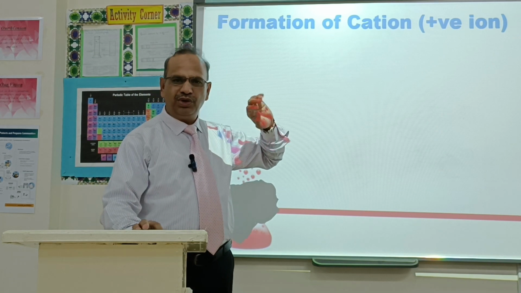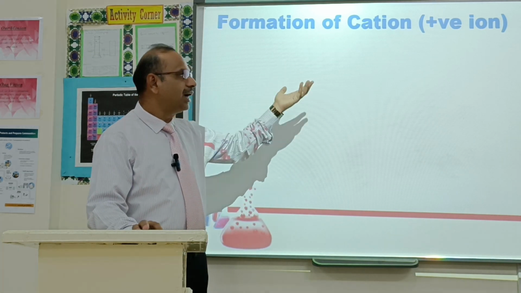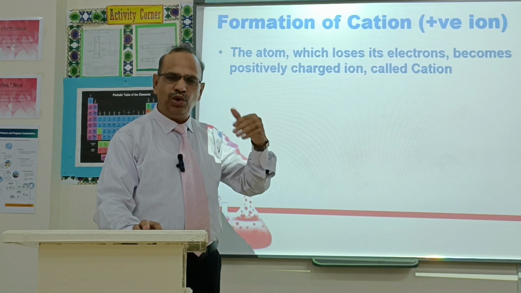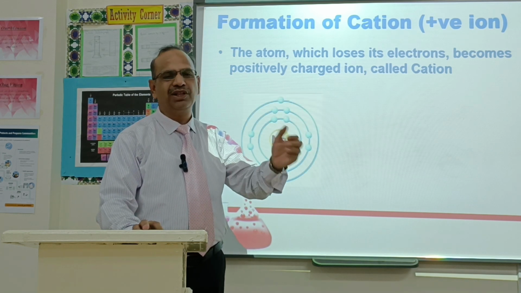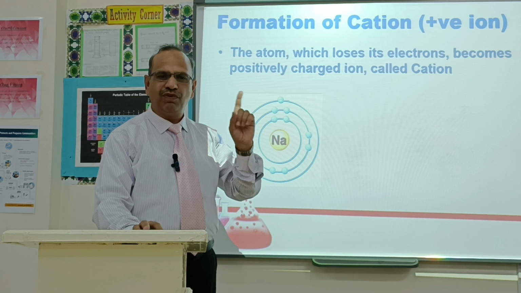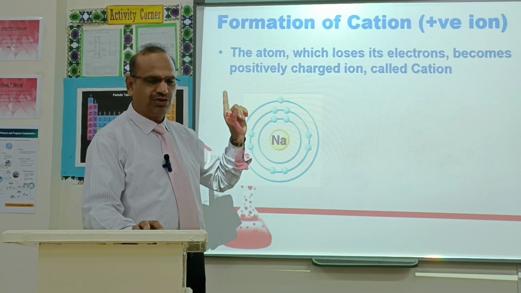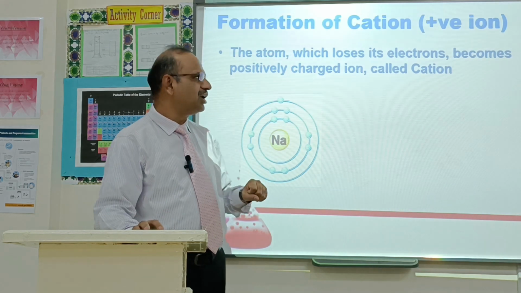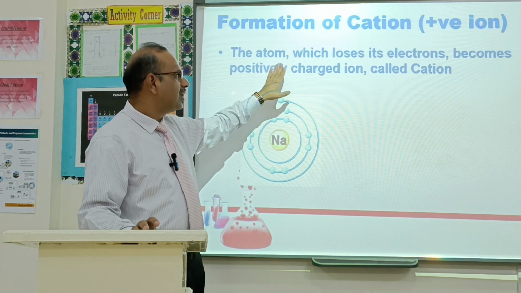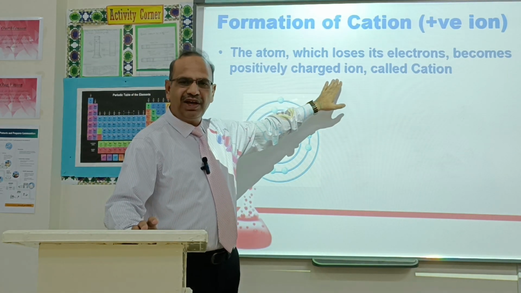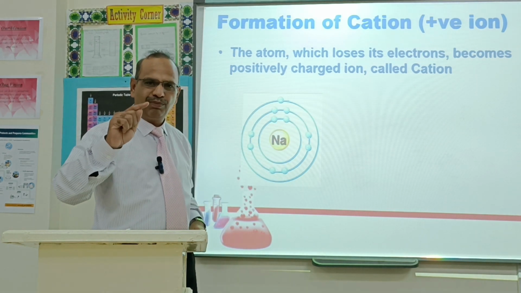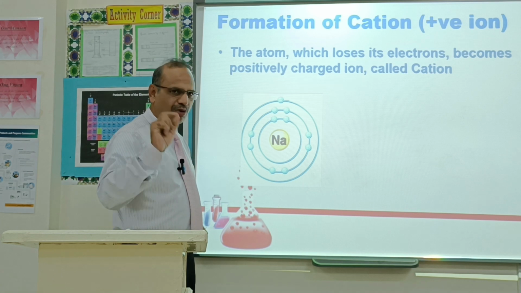Now I will give you more detail about how a cation is formed. Always in chemistry, whenever an atom loses an electron, it will get a positive charge. If it loses one electron, it will get one positive charge. If it loses two electrons, it will get two positive charges. So whenever an atom loses electrons, it will form a cation, a positively charged ion.